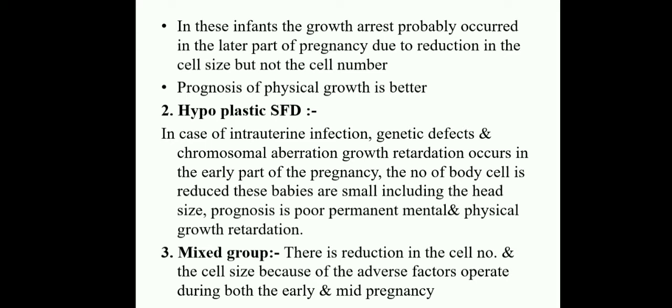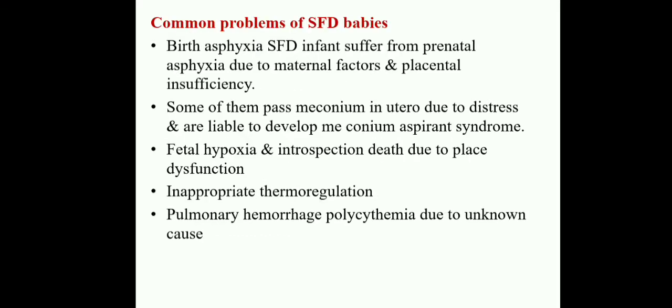And the third one is the mixed group. There is a reduction in the cell number and the cell size because of adverse factors operating during both early and mid pregnancy. These are the mixed groups. Sometimes cell number reduction is also there, but here the size is also affected by adverse factors operating during both the early and mid pregnancy. These are the types of small for gestational age or small for dates.